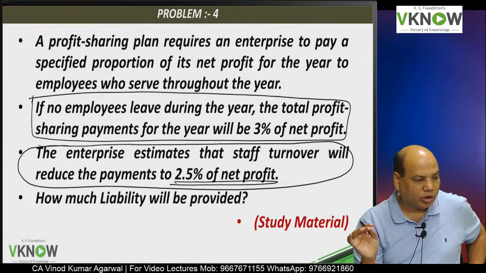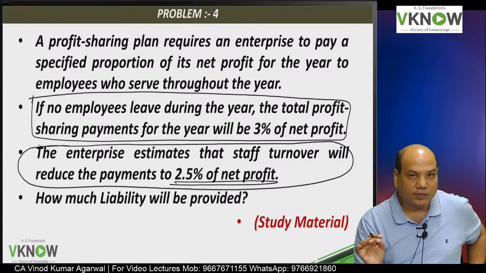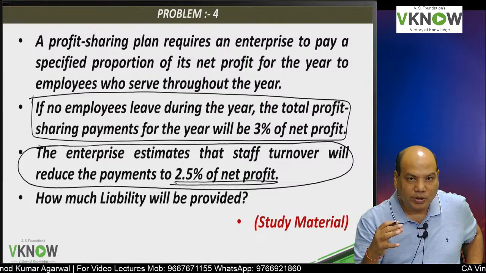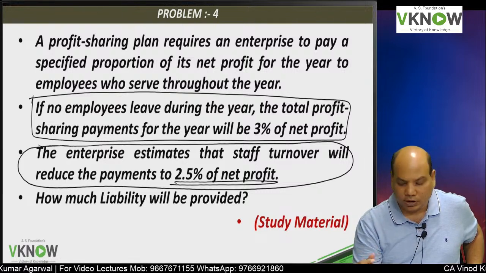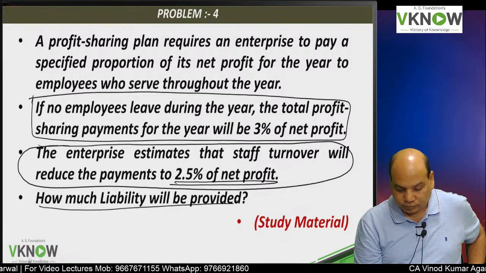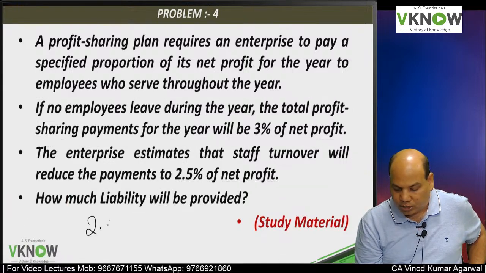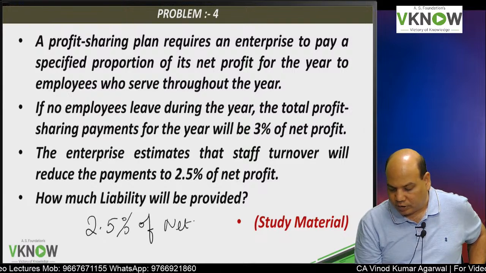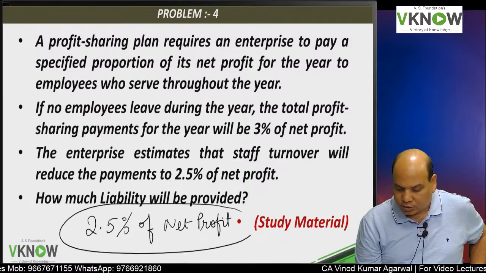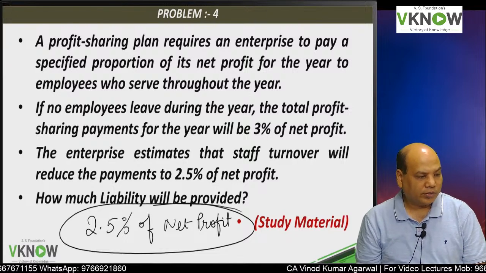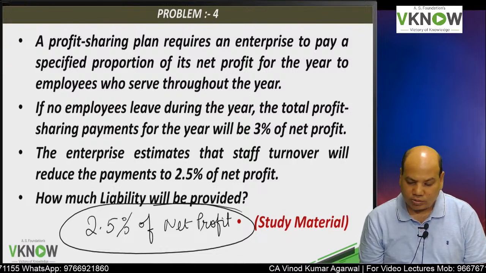Those employees who would leave will not get bonus, and therefore the company's bonus expense will be only 2.5% of the net profit. How much liability needs to be provided? So the company will have to make a provision equal to 2.5% of net profit, because that is what is expected to be paid to the employees.